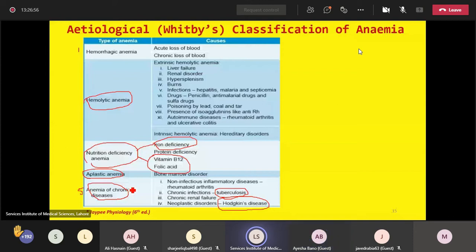Any query so far? We have classified these types of anemia. If you have any query, please let me know. Excuse me, sir. I can't hear you.